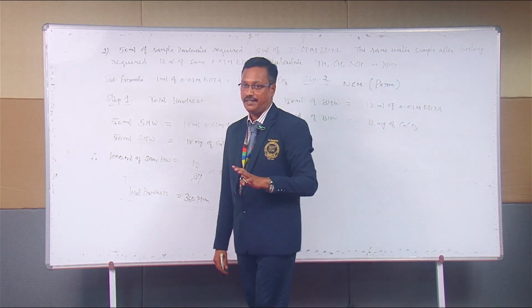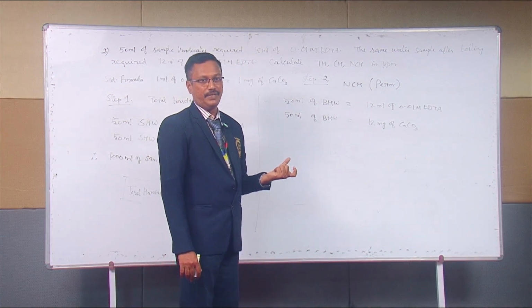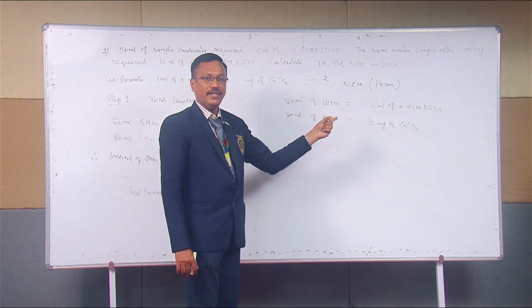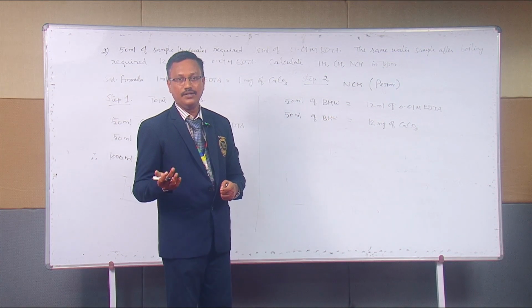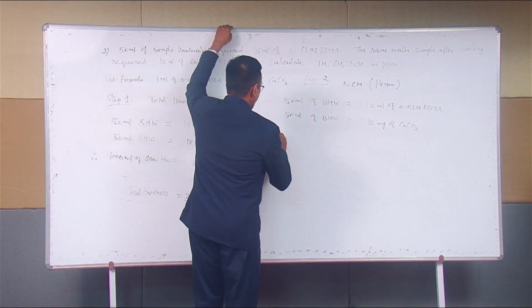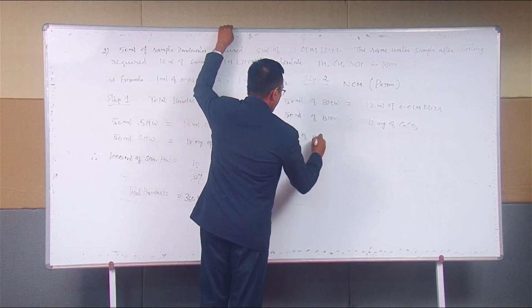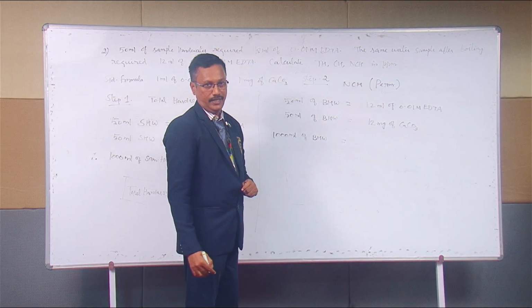It is not sufficient. Again, what is the unit? ppm or milligram per liter. That means I have to calculate the milligram equivalents for 1 liter of the sample. 1 liter is equal to 1000 ml. Therefore, 1000 ml of boiled hard water is equal to how much calcium carbonate equivalent?